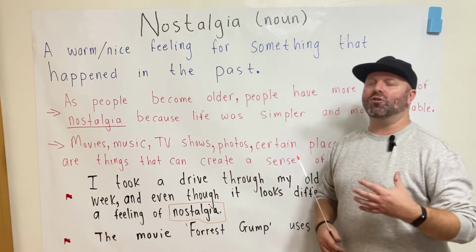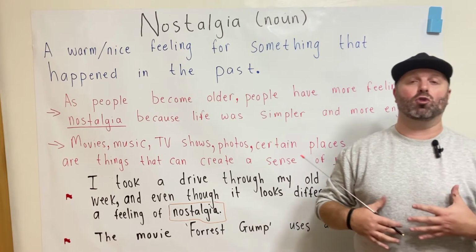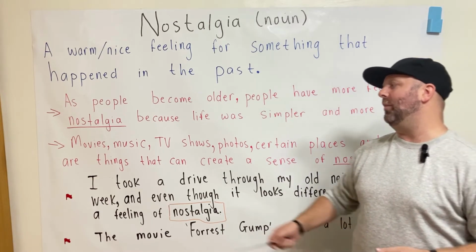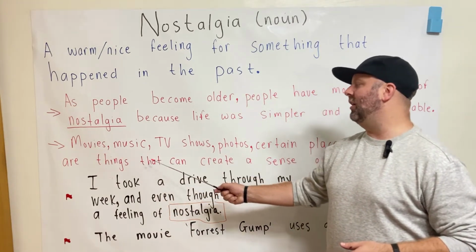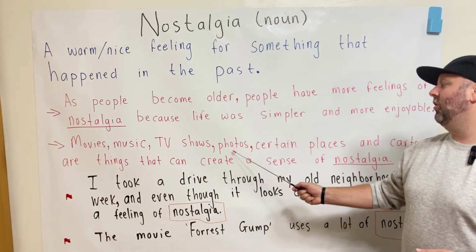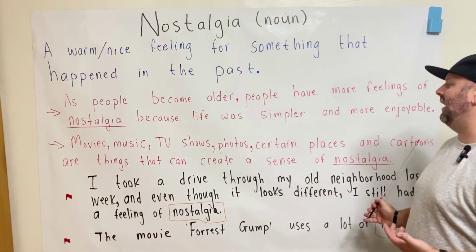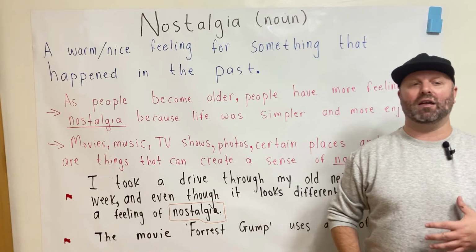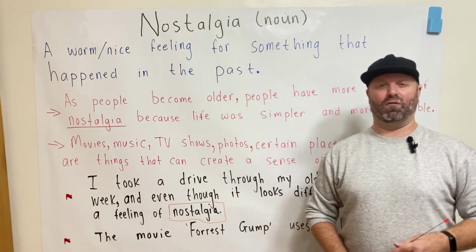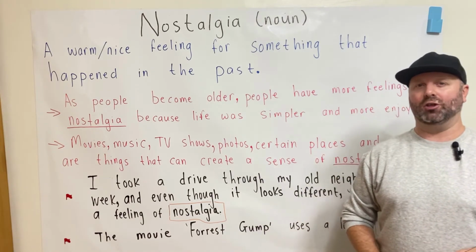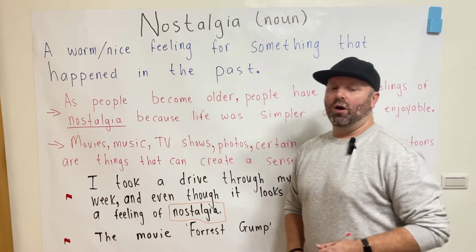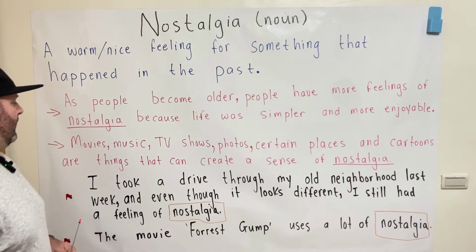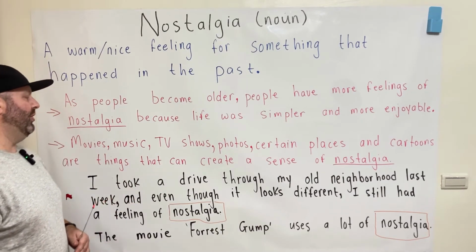Now, there's a few things that can create a sense of nostalgia. Some examples of these might be movies, music, television shows, photos, certain places, and cartoons. So these are just a few examples of things that can create a sense or feeling of nostalgia, okay? Now, we know what nostalgia means, but how can we use this word in a sentence? Well, we've got a few examples here.